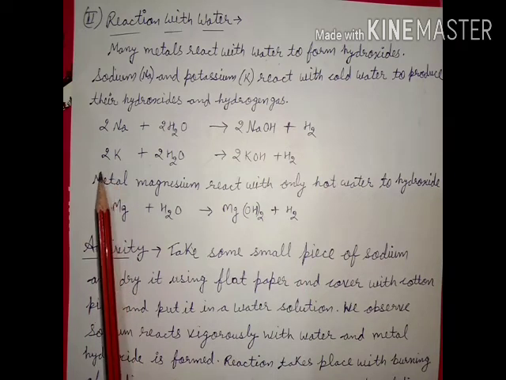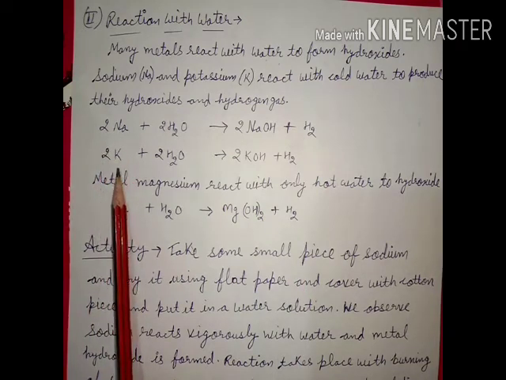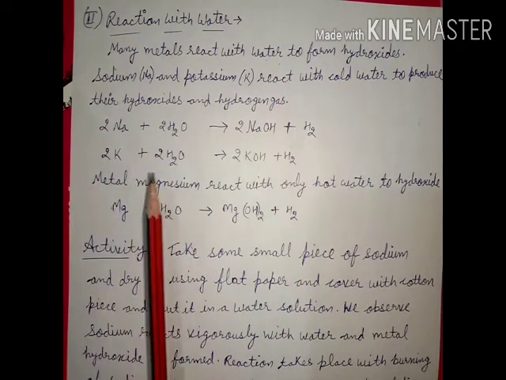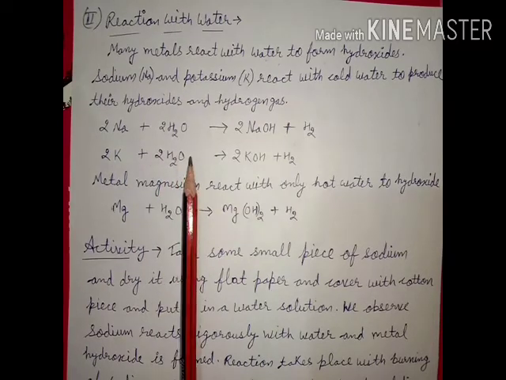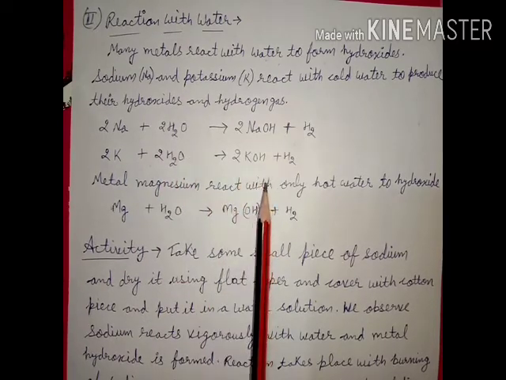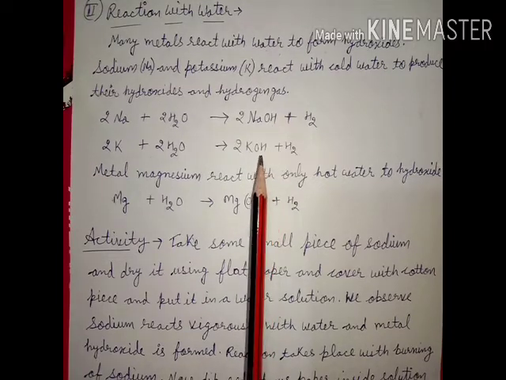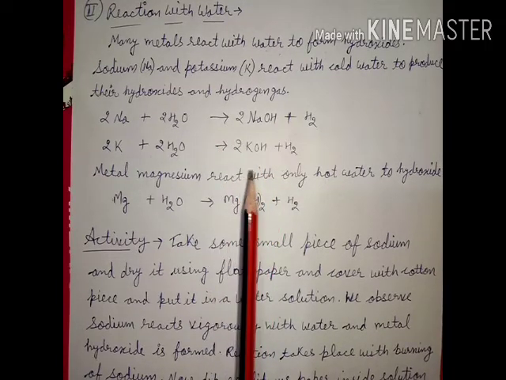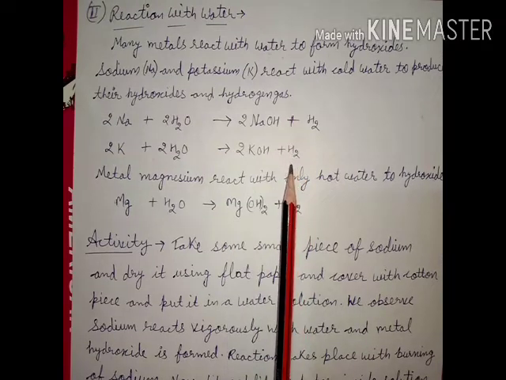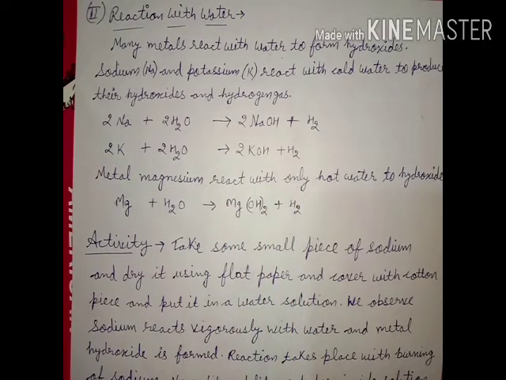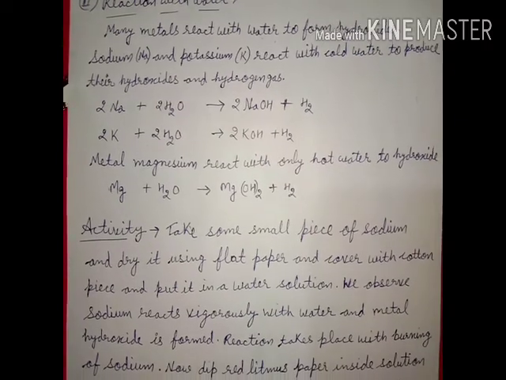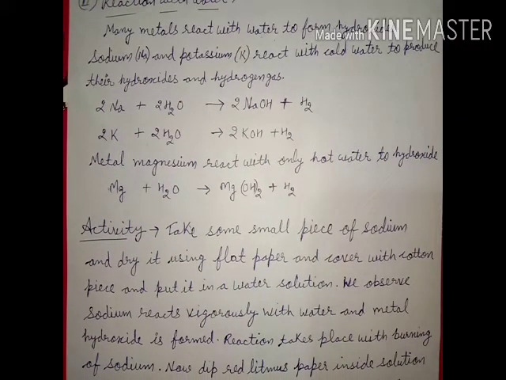The second one is potassium, having symbol K, which reacts with two molecules of water, and the product will be 2KOH, two molecules of potassium hydroxide, and release of hydrogen in the form of gas. These were the two metals which react with cold water to produce hydroxides.